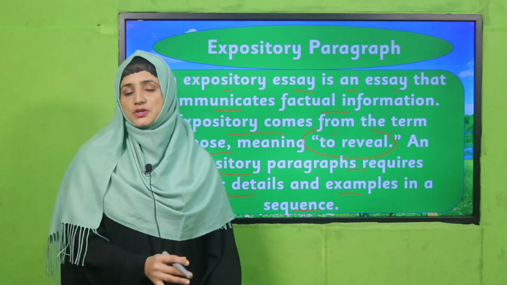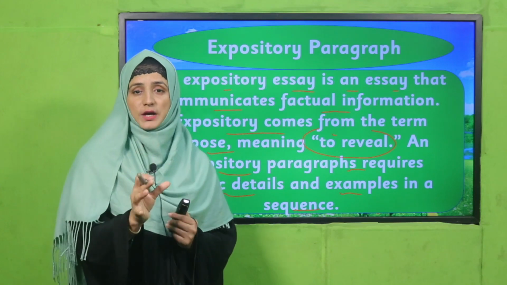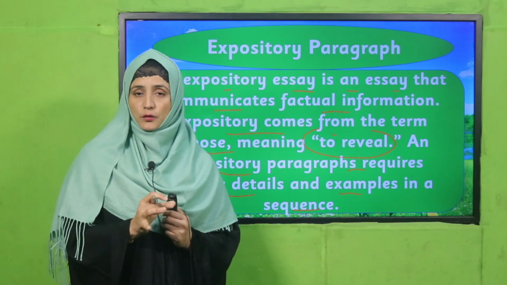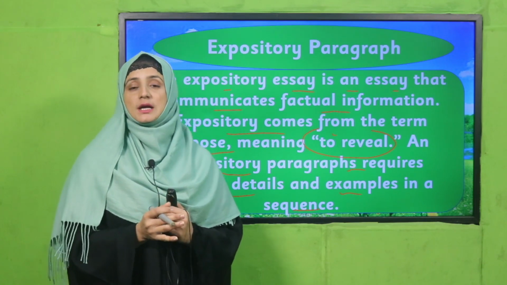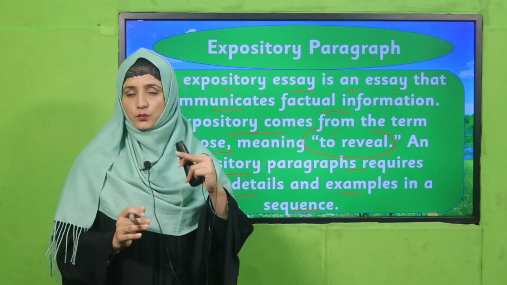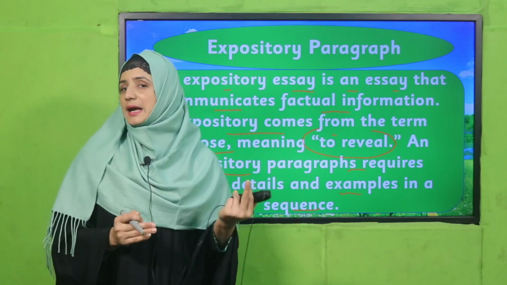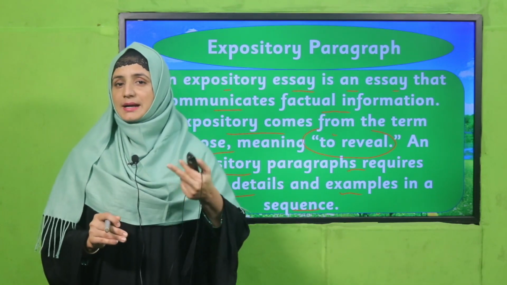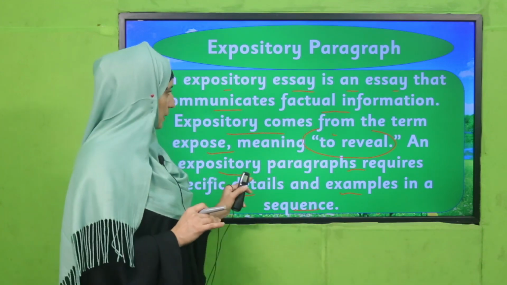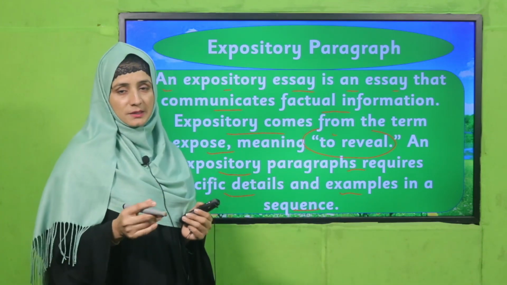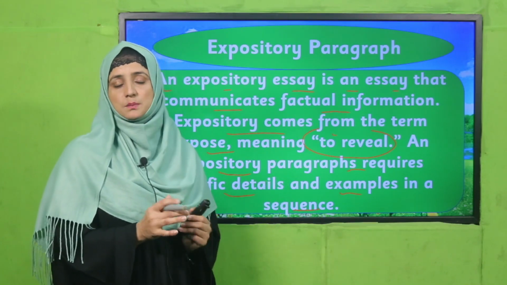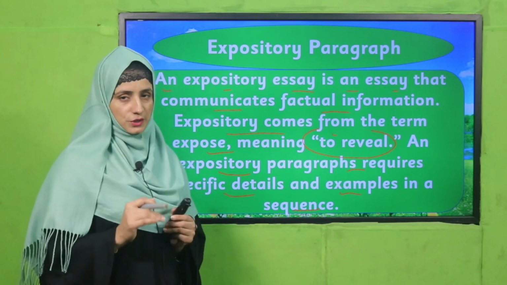In an expository paragraph we give facts in detail, and it gives us factual information. Mostly it explains a process or procedure, meaning first, second, third: first this happened, then in this way, finally in this way. So this paragraph mostly explains a process or procedure step by step, based on factual information.